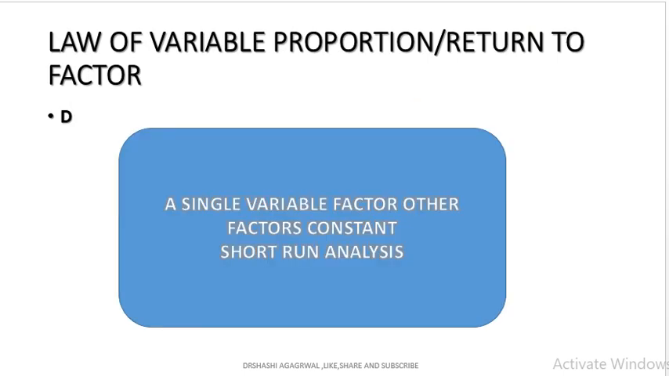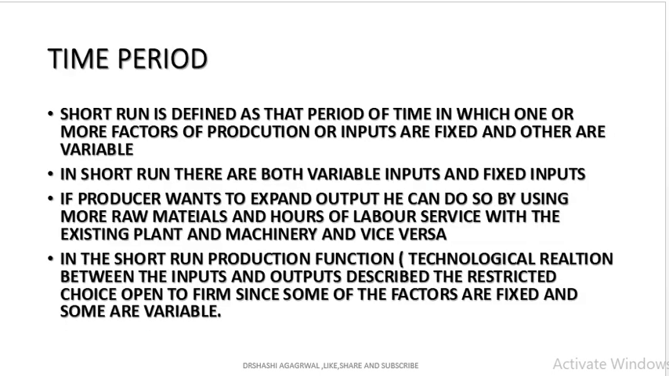The law of variable proportion, or return to factor, has a single variable factor with other factors constant, and the law of variable proportion is possible under the short period. First we have to define that time period. Short run is defined as that period in which one or more factors of production and inputs are fixed, and others are variable. In the short run we have two kinds of factors, one fixed and the other variable. If the producer wants to increase the output, he has to increase the quantity of the variable factors because he cannot increase the fixed factors.